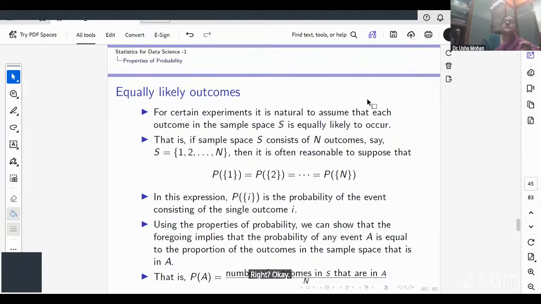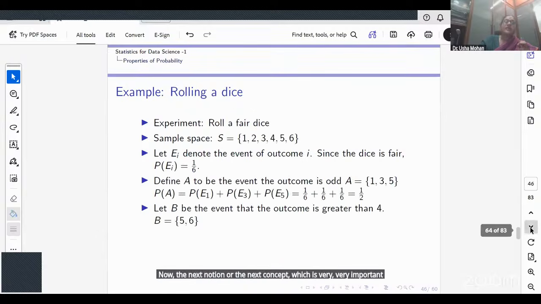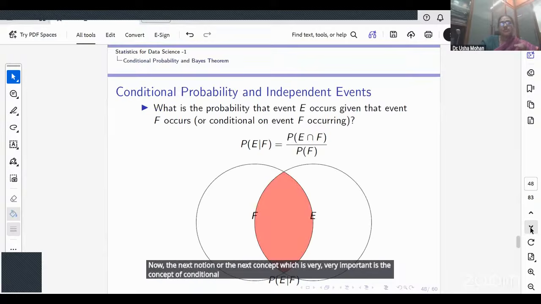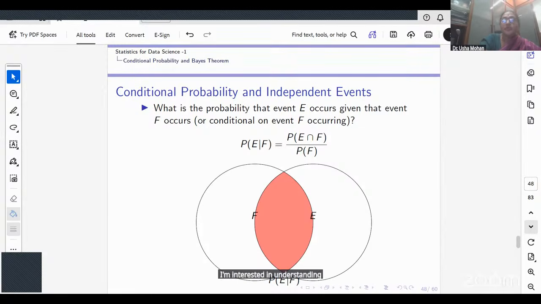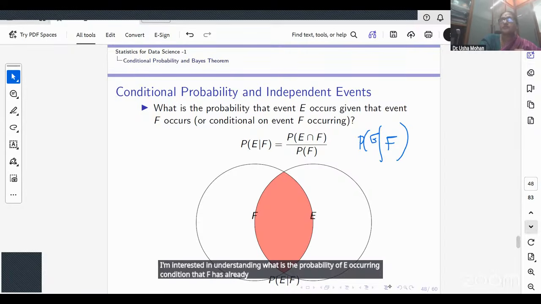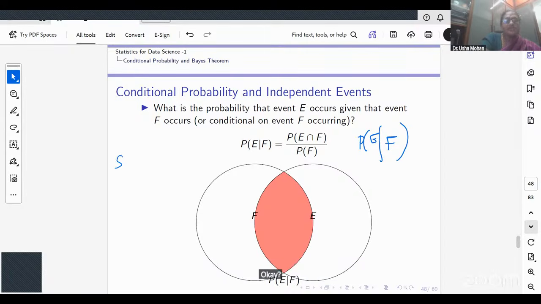Now the next concept, which is very important, is the concept of conditional probability. To understand it, assume I have two events, F and E. I'm interested in the probability of E occurring conditioned on F having already occurred. Let's look at an example: HH, HT, TH, and TT.